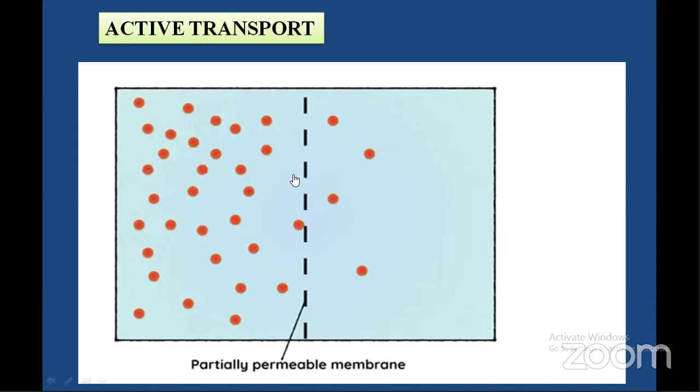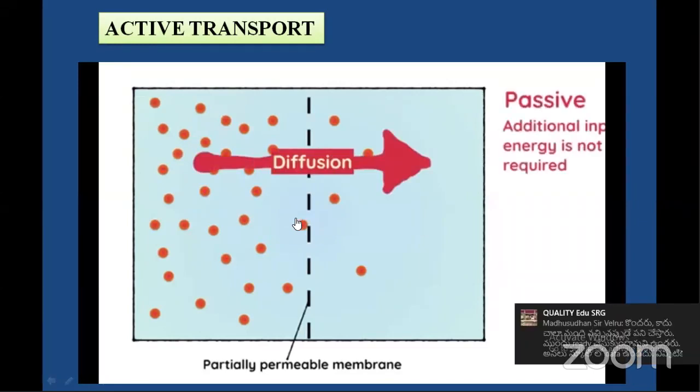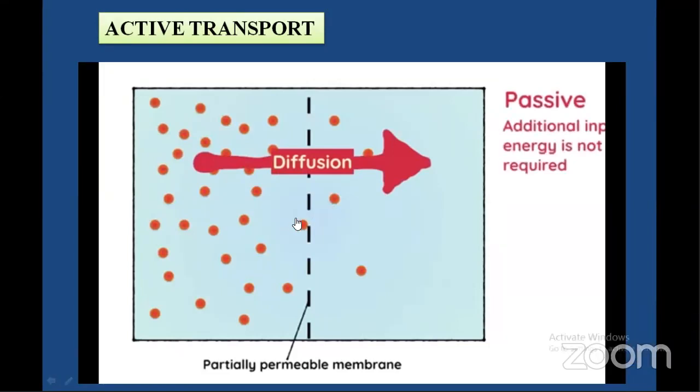So diffusion always takes place from the region of higher concentration to lower concentration. Diffusion is a passive process because an additional input of energy is not required.